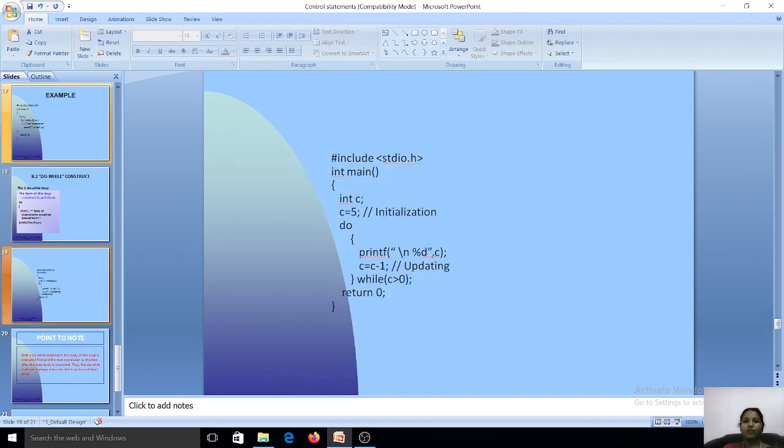The same program, what we will do in do while. See here, first we will print the statement, in the sense 5, 4, 3, 2, 1, and then we will check a condition whether C is valid or not. First it will check for 5, and then 4, and then 3, and then 2, and then 1. Likewise it will check up to 1, and then 0 greater than 0. The output of the program is also 5, 4, 3, 2, 1, but the way of execution is that first it will print the statement and then it will check the condition. I hope you all understand.